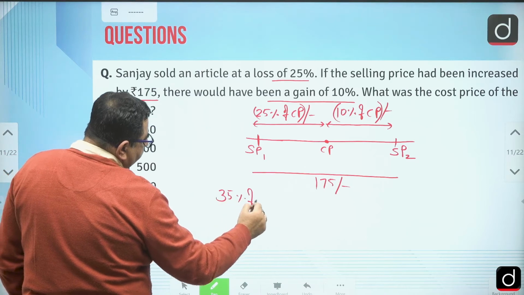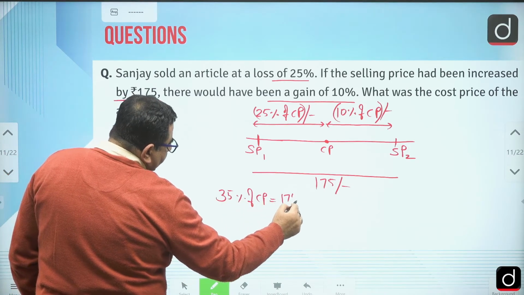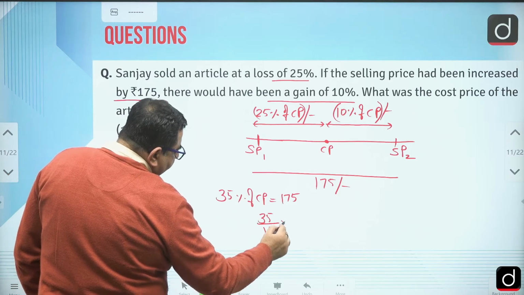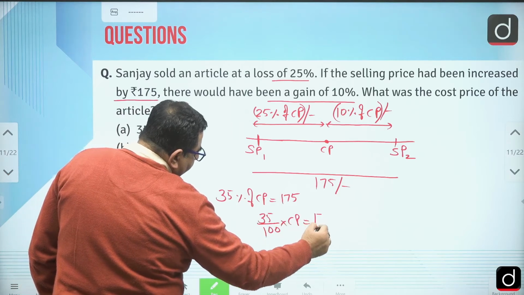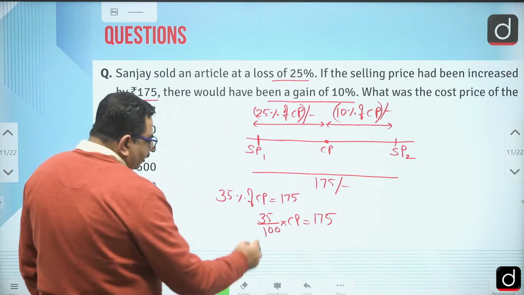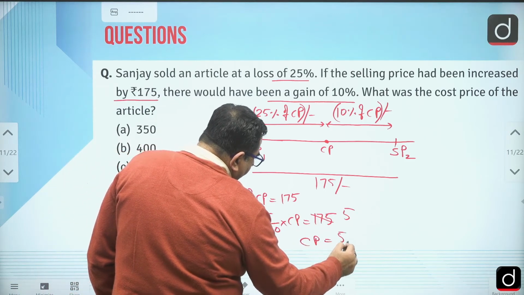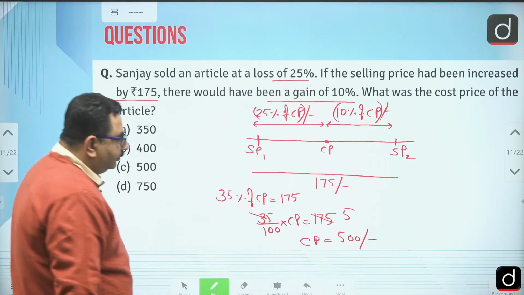So what I can say is that 35% of CP is equal to 175. So this is 35 by 100 into CP is equal to 175. When we cancel, this is 5. So cost price is equal to 500 rupees, right?